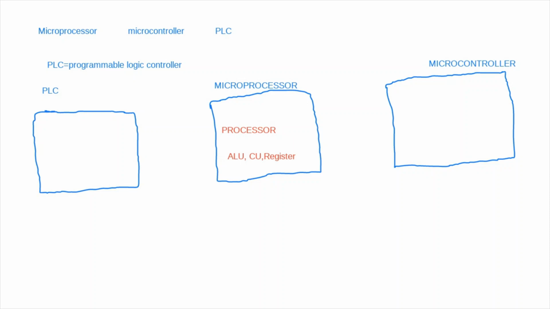One is ALU, arithmetic logic unit. You do various types of calculations on your computer with different mathematical equations. So the background behind that is the ALU, arithmetic logic unit. Then the control unit in your computer is basically trying to control the different tasks that we are performing there.